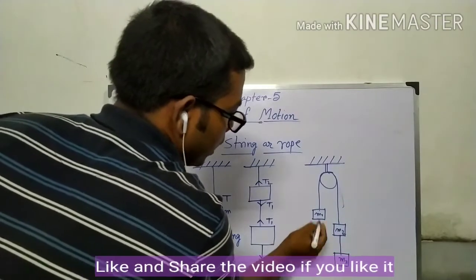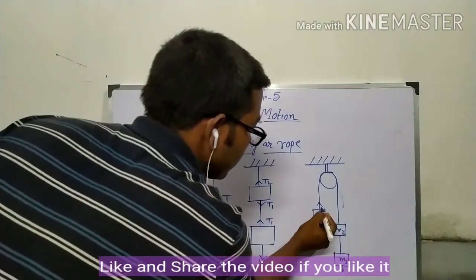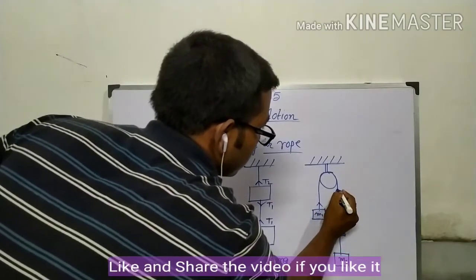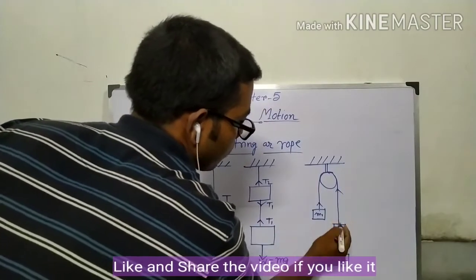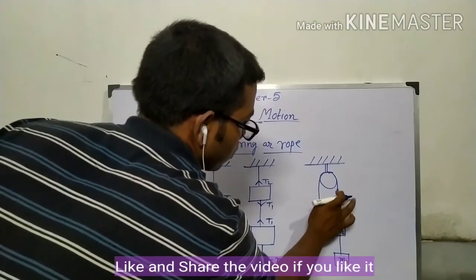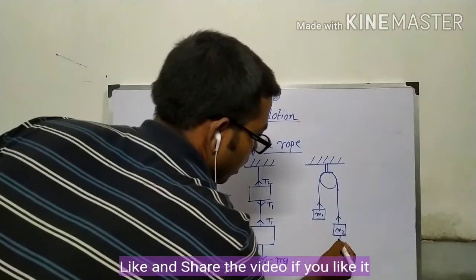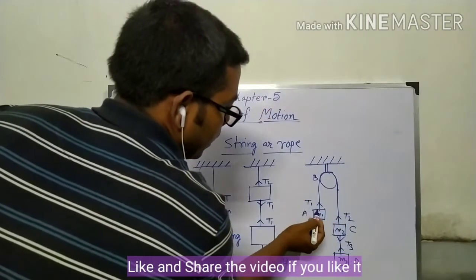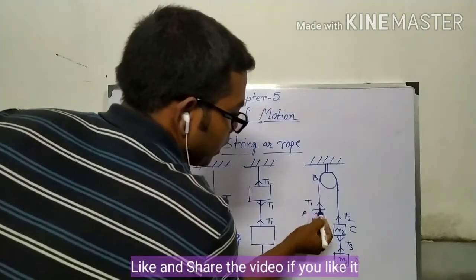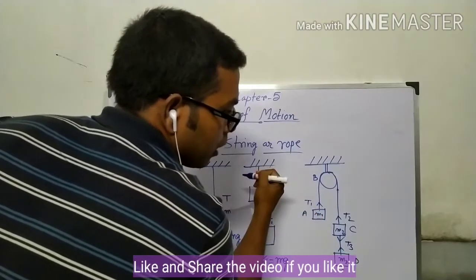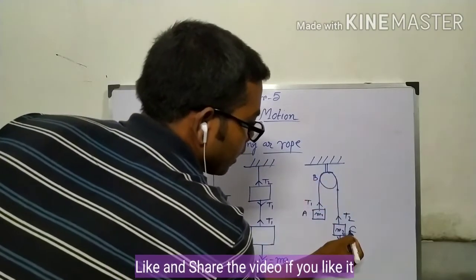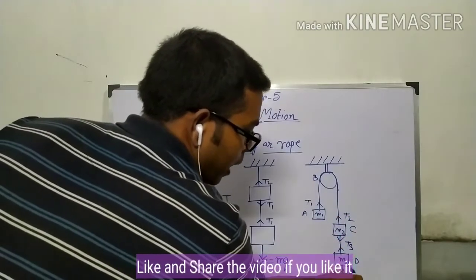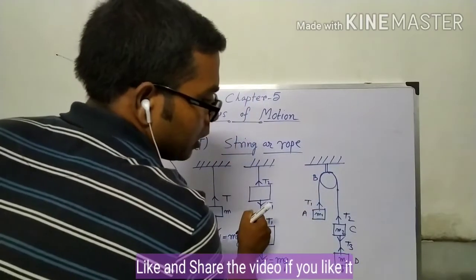The tension in this string is in this direction, here in this direction, this, and here this. Here tension from A to point B is T1, but from B to point C the tension is T2, and from C to point D tension is T3.